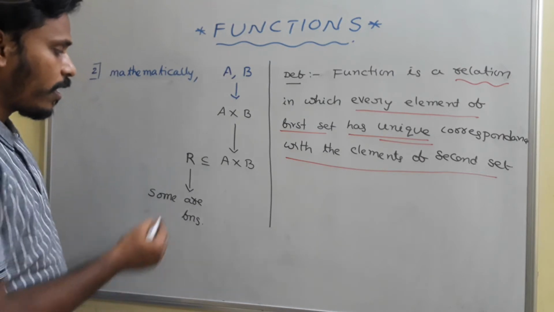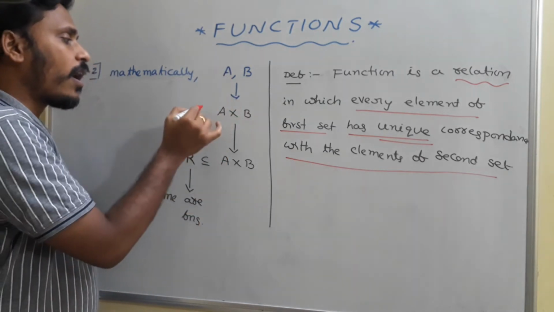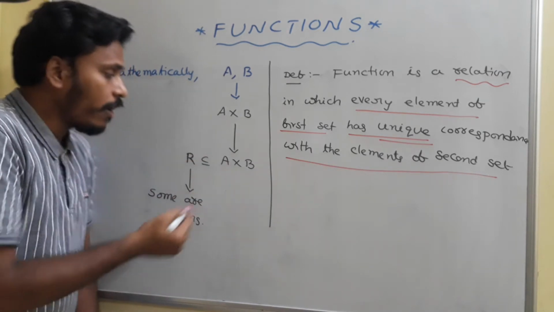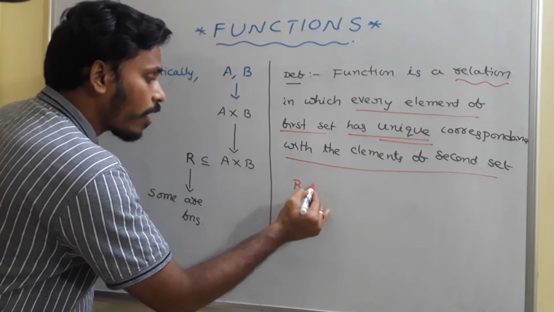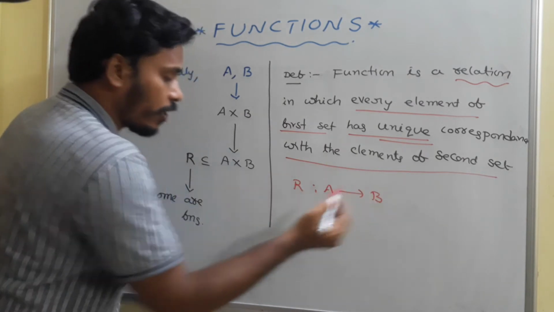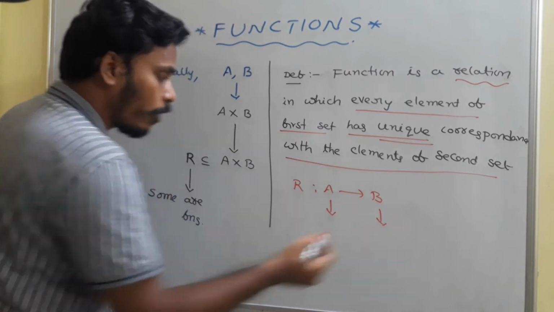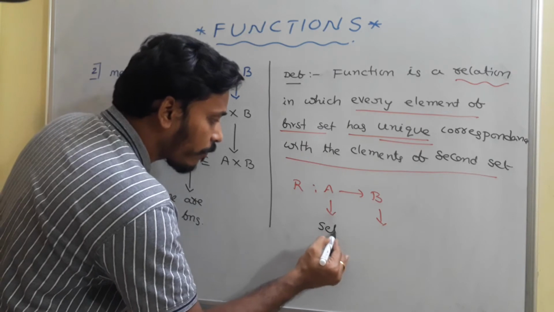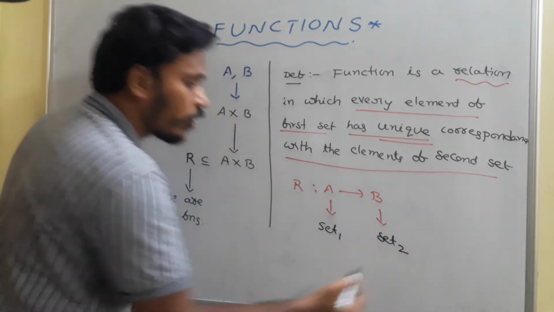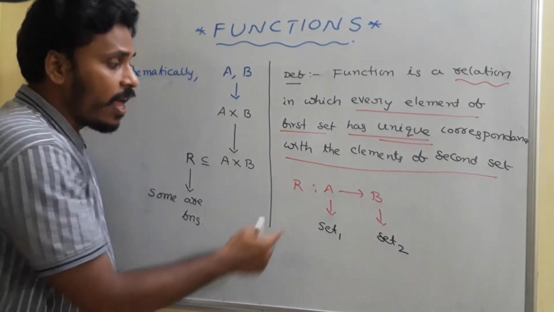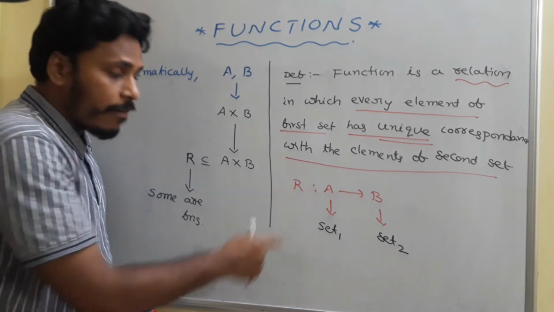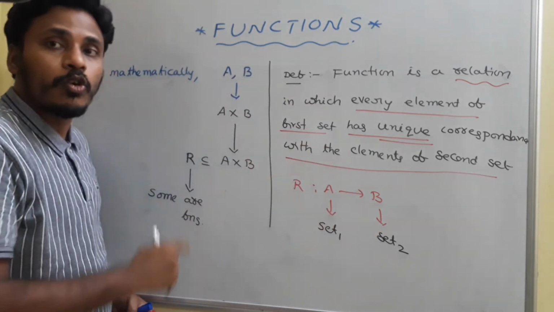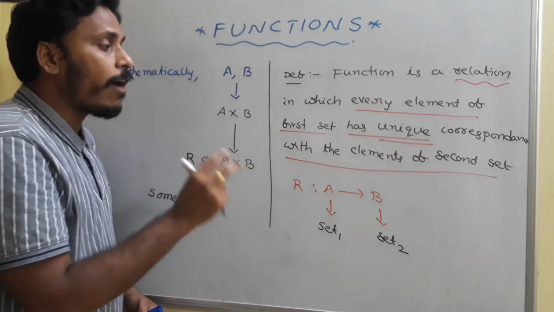Okay, here in particular, if you have two sets A and B, Cartesian product A cross B, relation R is a subset of A cross B, we usually say that the relation R is from A to B as the notation. Here, this A is the first set, whereas that B is the second set. Is it right? This A is set 1, this B is set 2. And as per the definition, every element of the first set has a unique correspondence with the elements of the second set. That's the basic definition of a function.